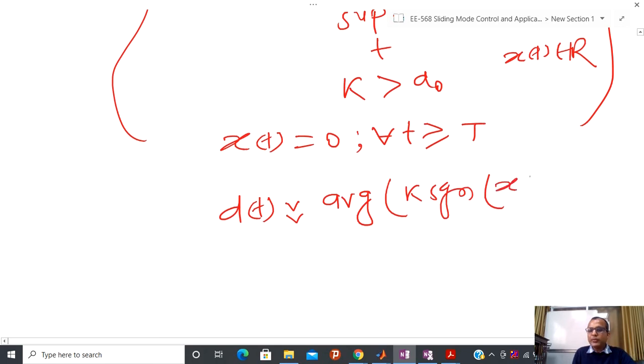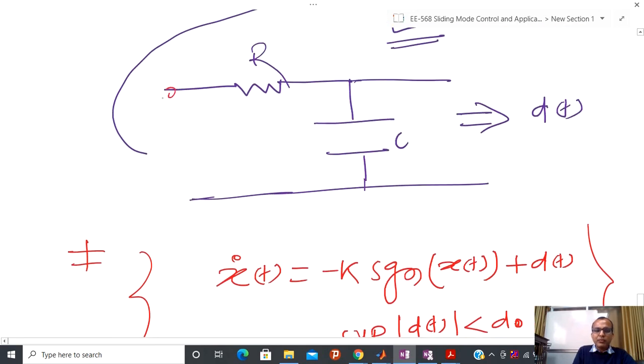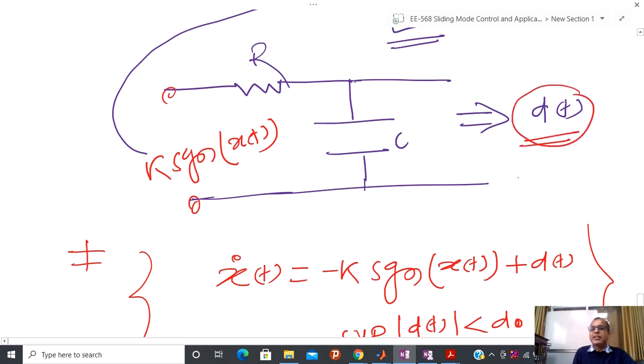And physically, how to solve it? You can pass this particular signal through some kind of low pass filter. And how to design a low pass filter for a physical system? You can put any kind of either passive circuit or active circuit. In a passive circuit, you have to put one resistor and one capacitor, and you give the input with respect to these two terminals, and that is nothing but k signum x(t). And after that, whatever you get is the value of the disturbance.